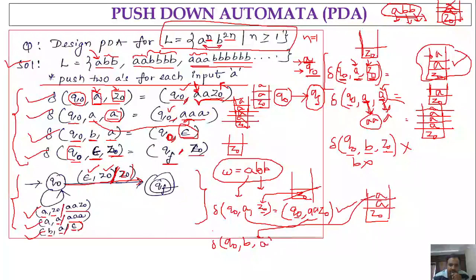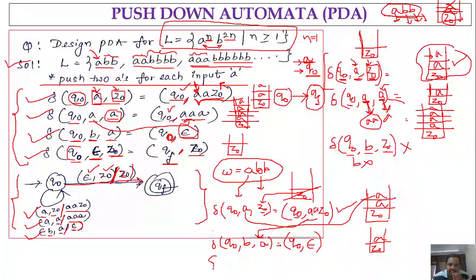So the moment you are considering A, it means we have popped that A, right? It is out of the stack. And now the stack content, if you observe, is Z naught followed by A only, because one A we have considered from the stack and it is outside. Now Q naught comma B comma A. What are we doing? We are in the same state, Q naught, and we are pushing nothing, so epsilon. Done. So for each occurrence of B, we popped A, right?